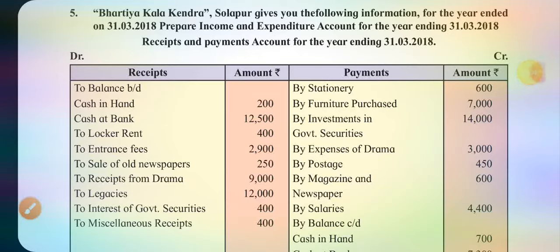Hello friends, let's have a look at the fifth exercise. Bharatiya Kala Kendra Solapur gives you the following information for the year ended on 31st March 2018. Prepare income and expenditure account for the year ending 31st March 2018. So we are going to prepare just income and expenditure account here, but not the balance sheet. Receipts and payments account for that year.